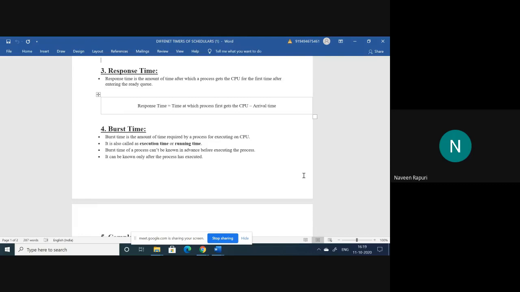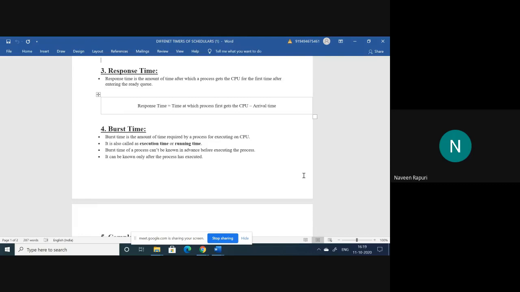Here the process has not completed its execution, but it has got a response from the CPU. So the first time it moved from ready state to running state, that time is called response time.